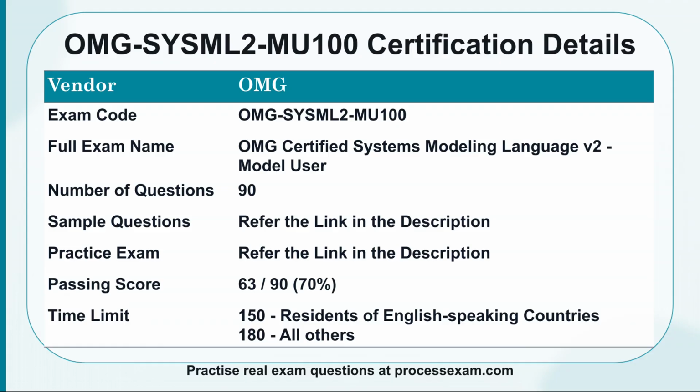Here are the key details for this certification. Vendor: OMG. Exam code: OMG-SYSML2-MU100. Full exam name: OMG Certified Systems Modeling Language V2 Model User. Number of questions: 90. Sample questions, refer to the link in the description. Practice exam, refer to the link in the description. Passing score: 63/90 or 70%. Time limit: 150 minutes for residents of English-speaking countries, 180 for all others.